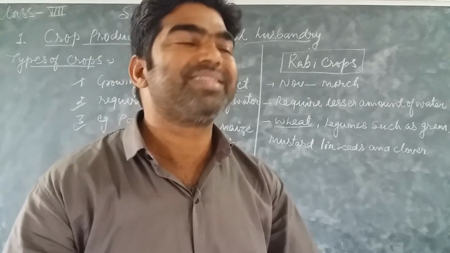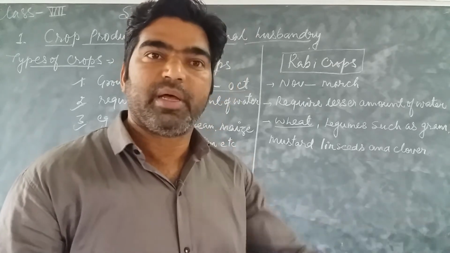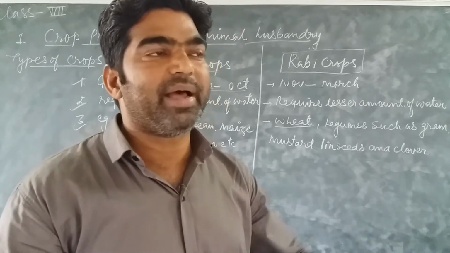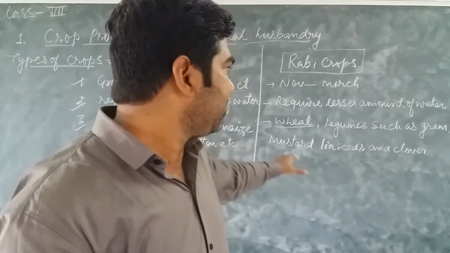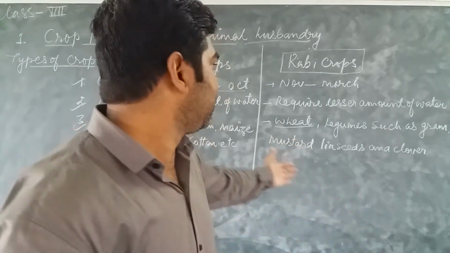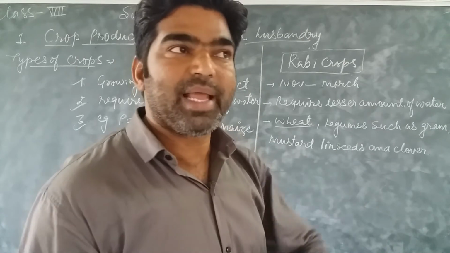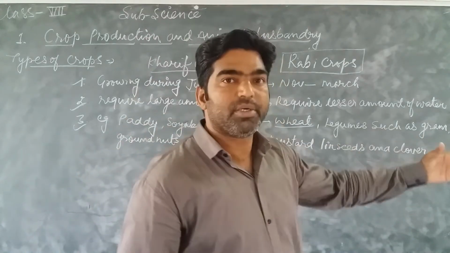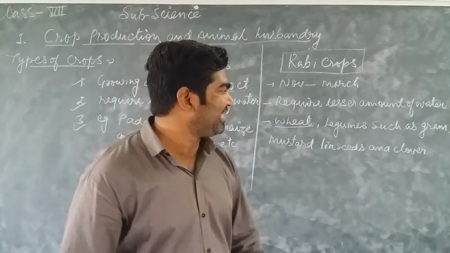Just past, a month ago or half a month ago, you could see that the farmers are engaged in their farm or field for taking these crops: wheat, leguminous plants, meaning all types of pulses, like gram, lentils and pea, then mustard seeds and clovers.